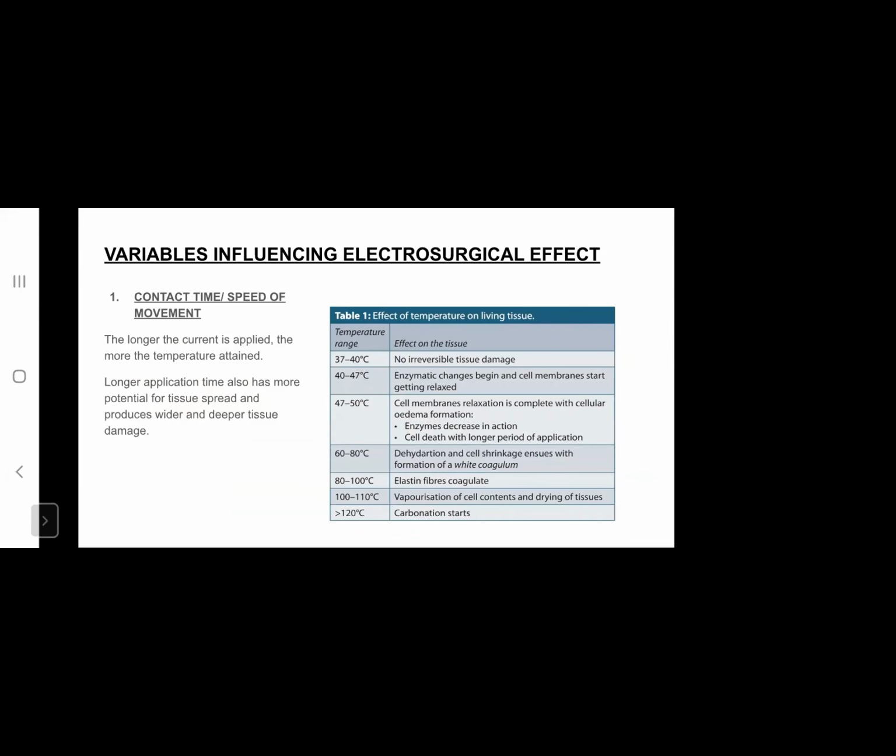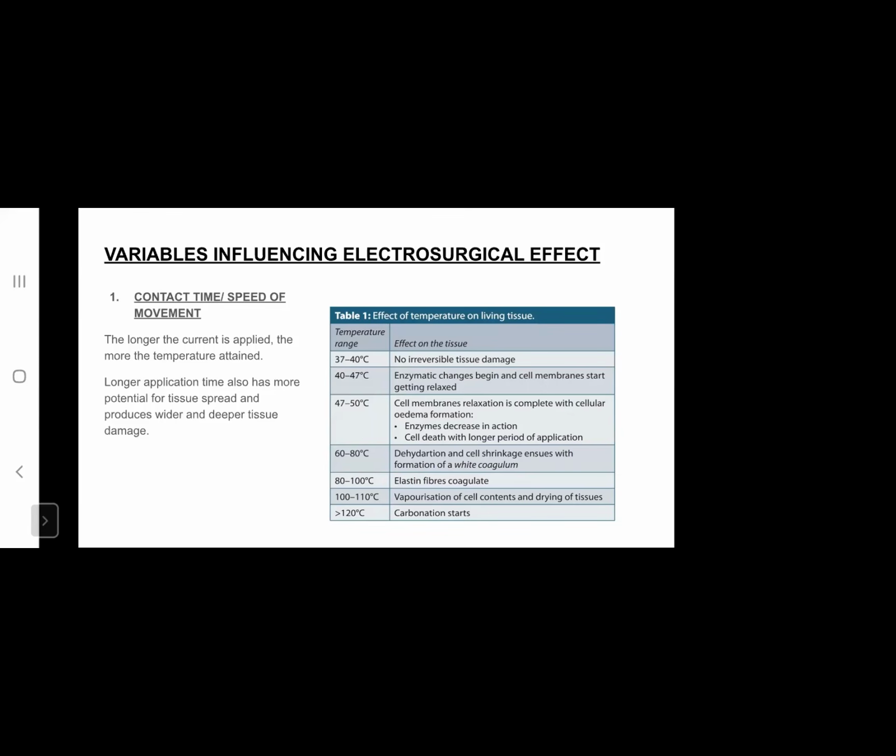So, what are the variables that influence the electrosurgical effect? Firstly, the contact time or the speed of movement. The longer the contact time or the lesser the speed of movement, the higher the temperature attained. Also, longer application time at a particular place has more potential for tissue spread and produces wider and deeper tissue damage.